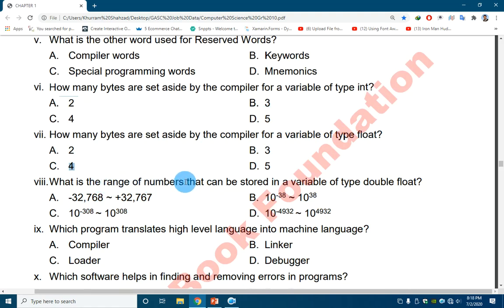What is the range of numbers that can be stored in a variable of type double float? In double float there is this value, 10 raised to the power 4920, and so on.